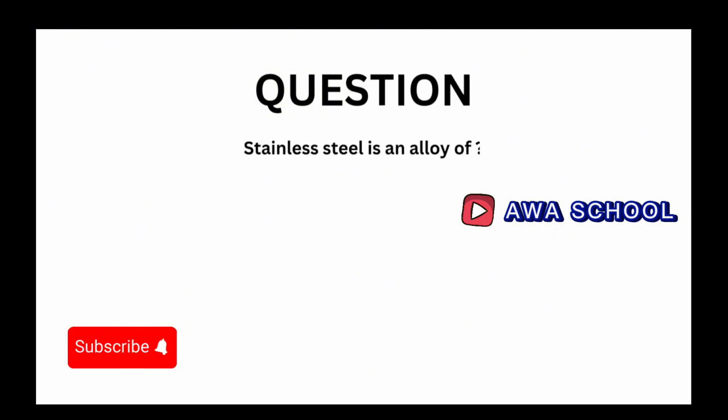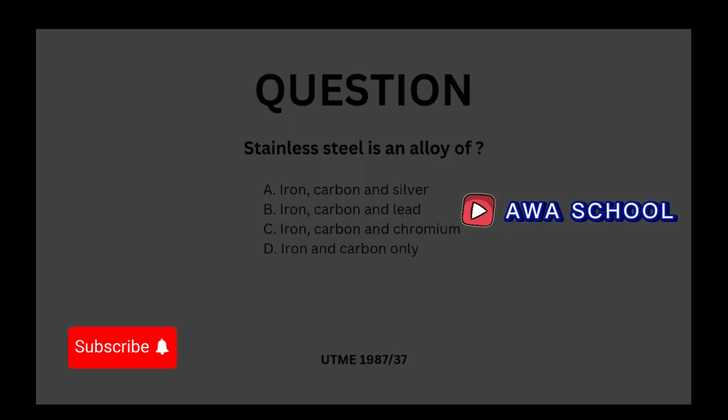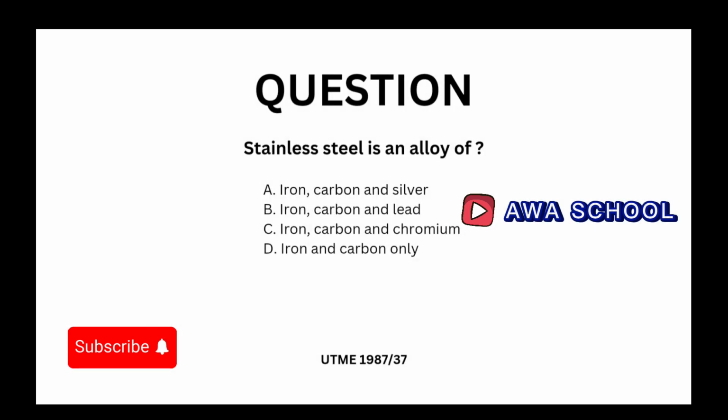Now to another question. Stainless steel is an alloy of what? Stainless steel is an alloy of what? Iron, carbon, and silver. Iron, carbon, and lead. Iron, carbon, and chromium. Iron and carbon only. So pause it and attempt to answer. Okay, now look at this. What do you think the answer is here? Stainless steel is an alloy of what?